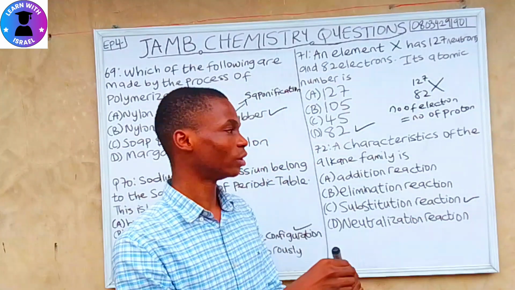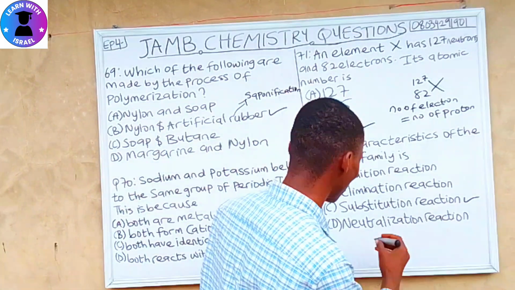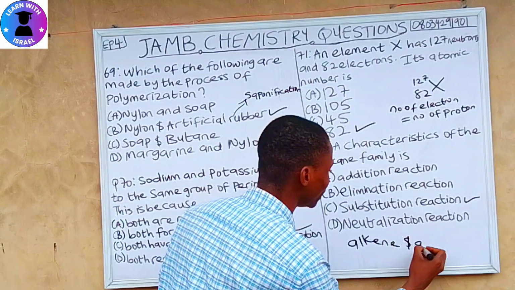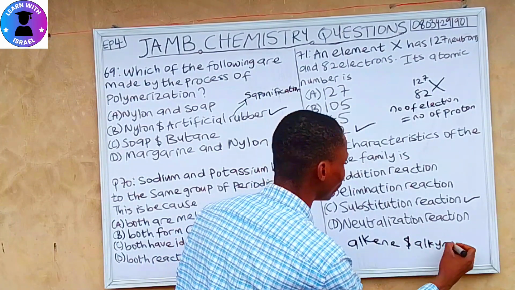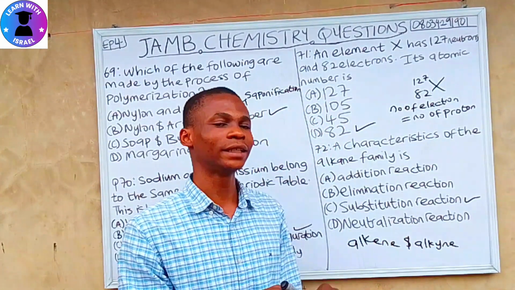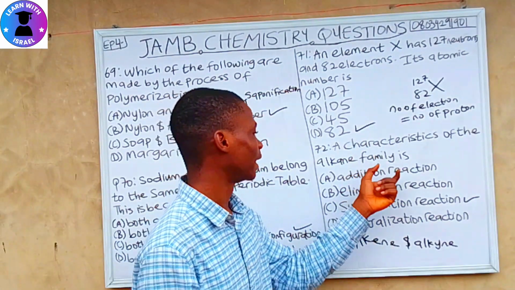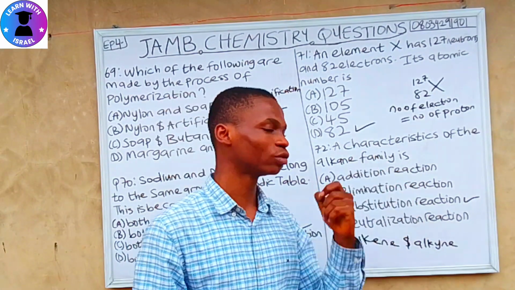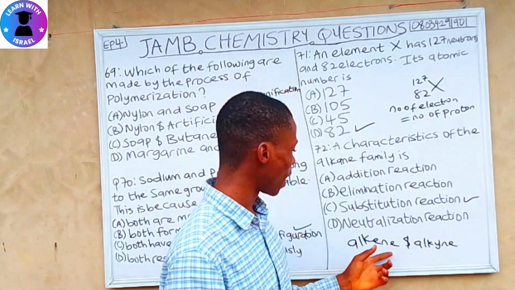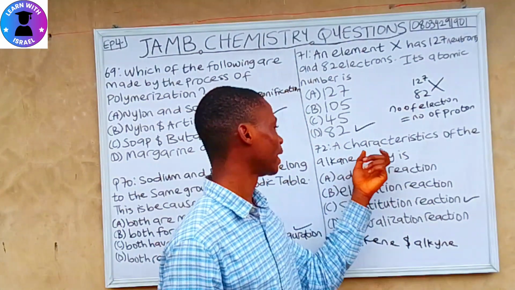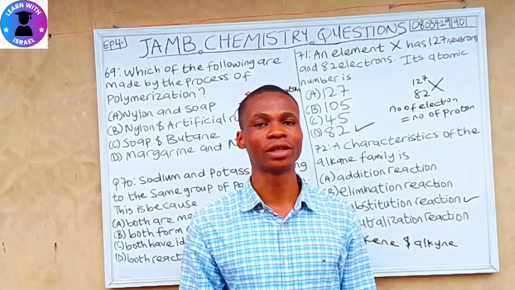Addition reaction is for the alkene family and the alkyne family. Benzene takes both addition reaction and substitution reaction. But alkene and alkyne take the addition reaction, and the alkane family takes the substitution reaction.